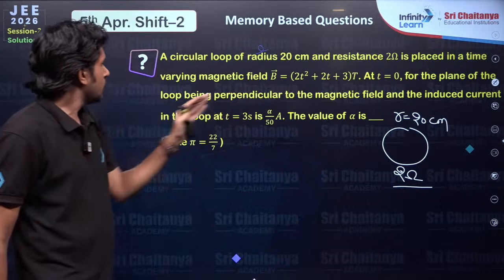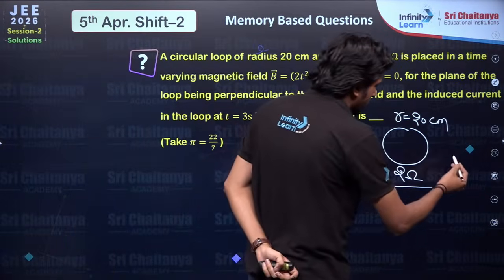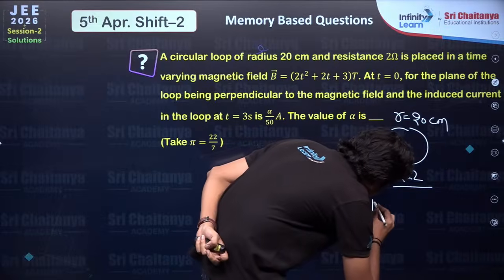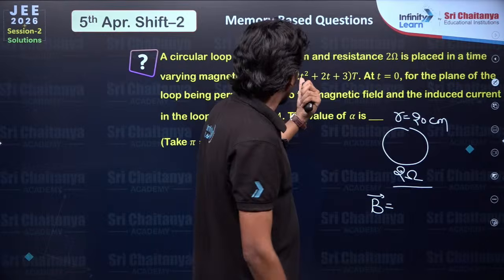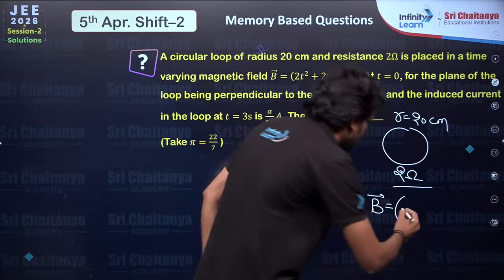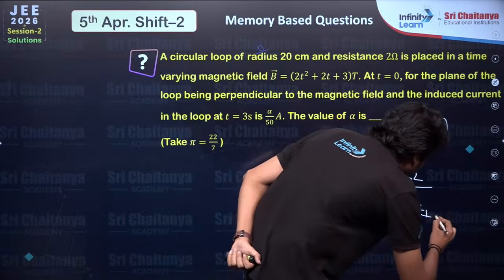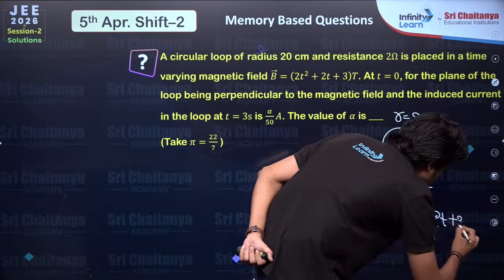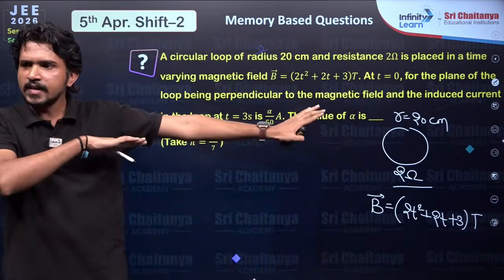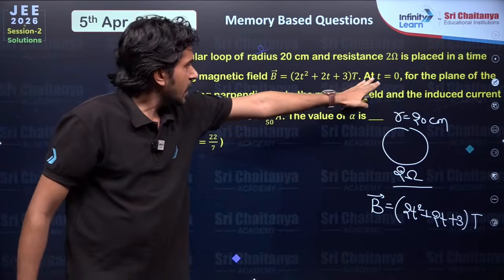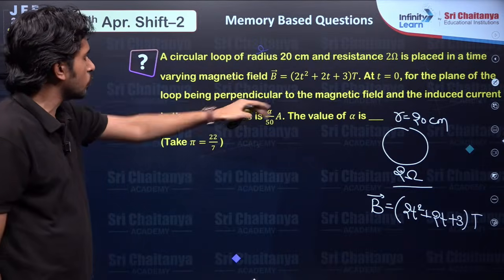It is placed in a time varying magnetic field. Okay, we have a magnetic field and that magnetic field is also a time varying field, so that is dependent on time. The equation is 2t square plus 2t plus 3 Tesla. Simple. Now we are just writing the data. At t equals 0, the plane of the loop is perpendicular to the magnetic field.